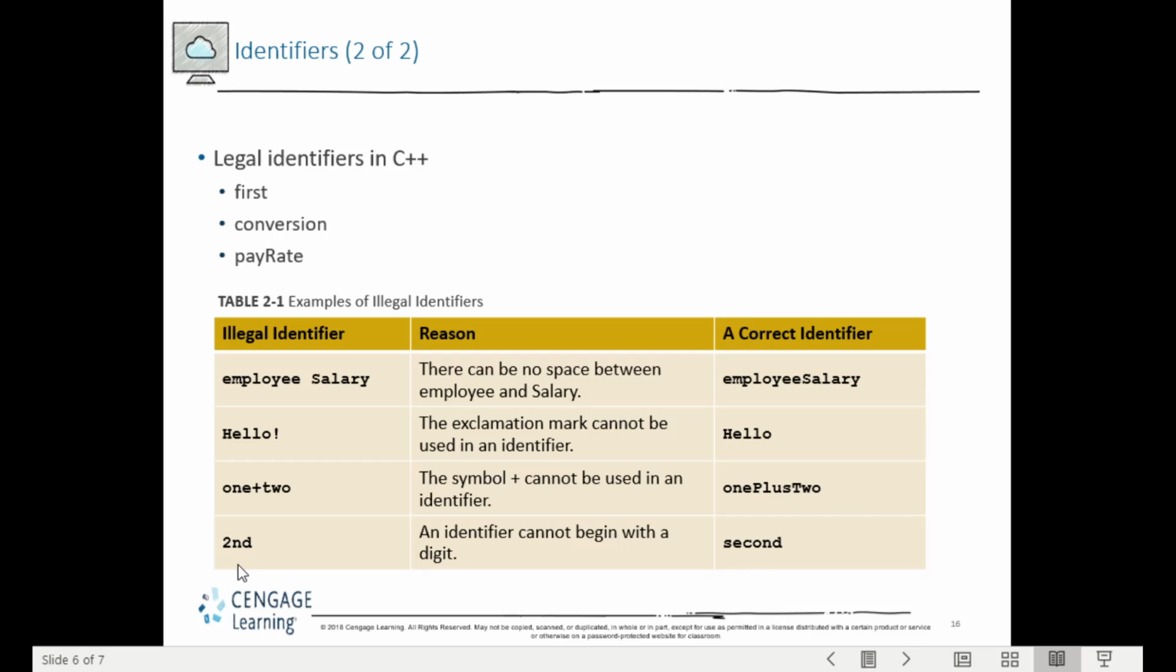For the last illegal identifier, since it starts with a digit, to correct it we have to write it with a letter.